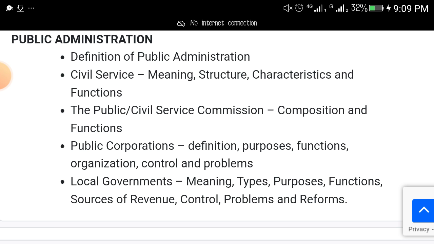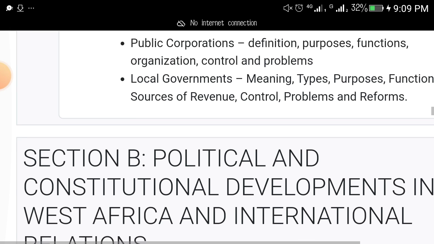Then Public and Civil Service Commission, composition and function, public corporations, local governments: meaning, types, purposes, functions, sources of revenue, control, problems and reforms.